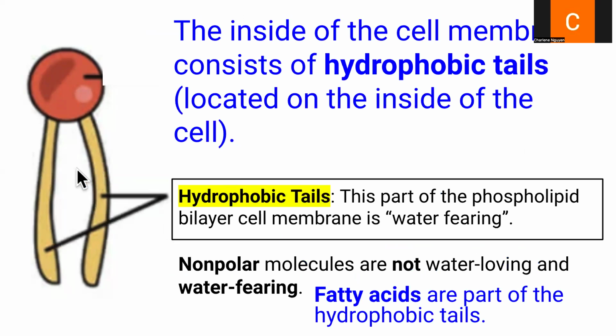And then our tails, what makes up the inside of the cell membrane, are hydrophobic. These are water fearing, meaning they are nonpolar molecules, typically not the same as water. If you remember back in Unit 2, we talked about how polar solutes dissolve in polar solvents. So hydrophobic means that the molecules in the tails must also be nonpolar. Nonpolar molecules are not polar like water molecules. The fatty acids make up our hydrophobic tails on the phospholipid.